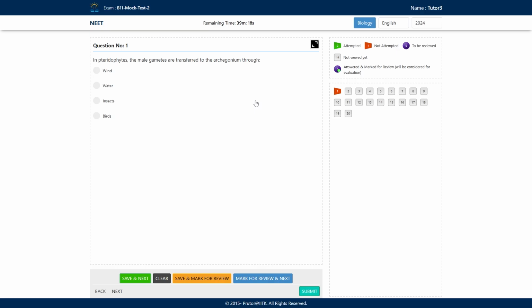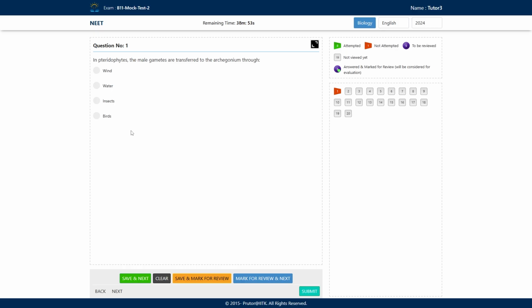First question: in pteridophytes, the male gametes are transferred to the archegonium by? Let us see the options. A, wind. B, water. C, insects. D, birds.